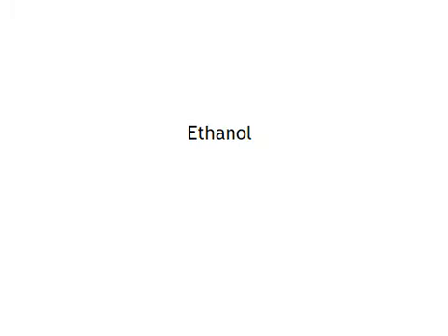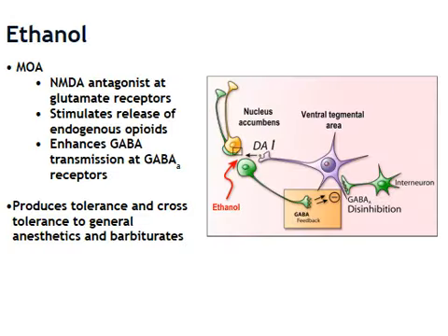Not that any of you have any familiarity with this drug, but specifically this is an NMDA antagonist at the glutamate receptors. We can see alcohol stimulating the release of endogenous opioids, contributing to some of its euphoric effects. We can also see an enhanced GABA transmission, reflected at the GABA-A subtype receptors.